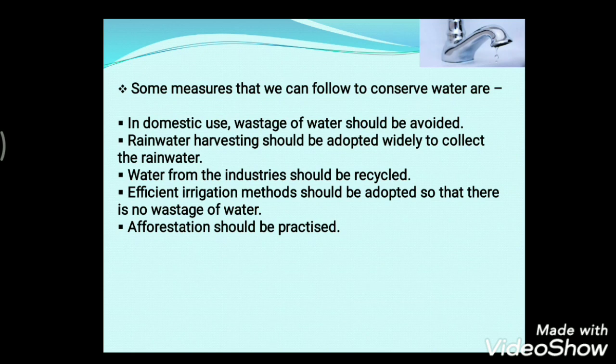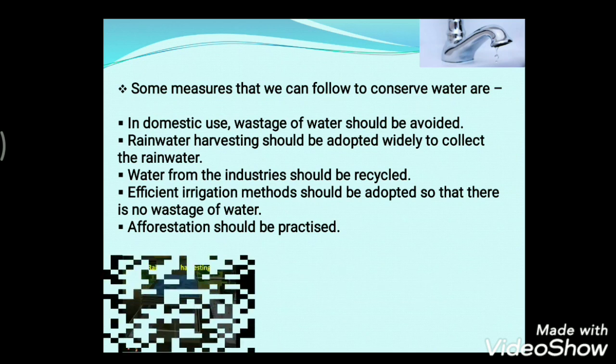Faulty taps should be repaired immediately. That is also one other thing. In some places, the municipality taps present in each ward in our areas are faulty, and because of those faulty taps, water is wasted. So we need to check that. Understood? Next we have rainwater harvesting.